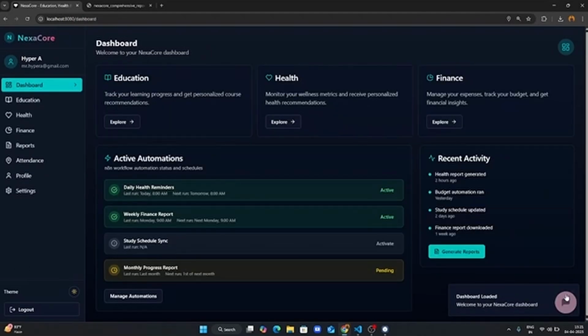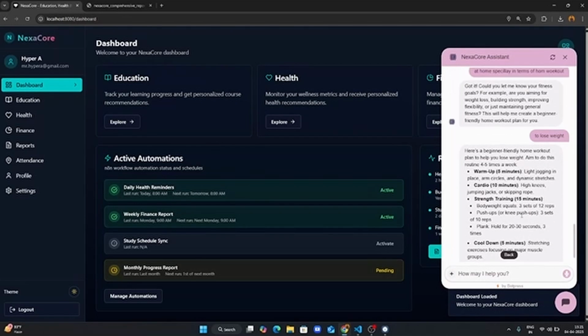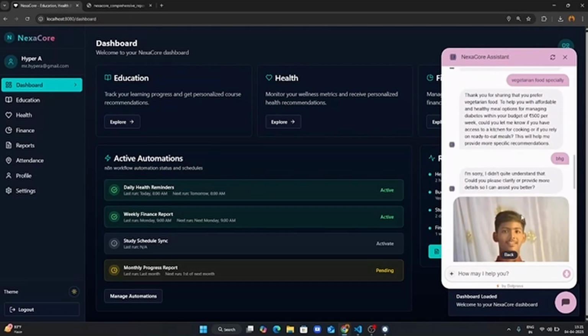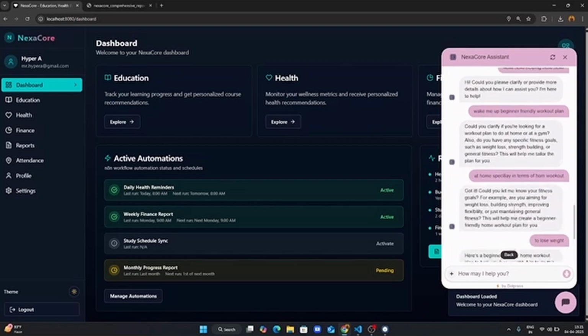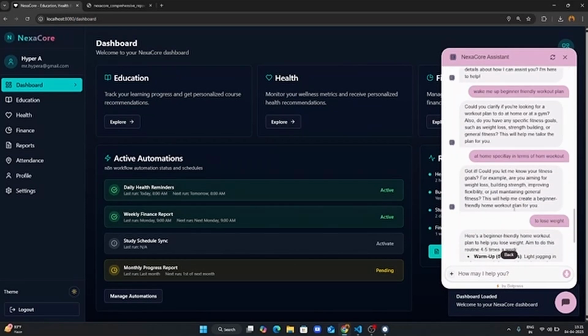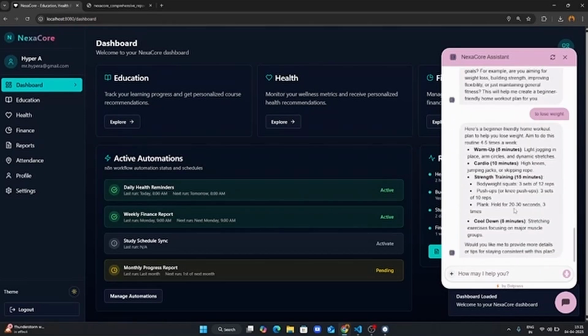The main part is the chat box. Here I have inputted some images, which it reads and gives answers. Here I said that I'm a beginner and asked for a workout plan, especially to do at home, to lose weight. It gives a detailed workout plan where the user has to do some basic exercises, which are mentioned there. The user can give information in three ways: manually typing, by voice, and by uploading images.